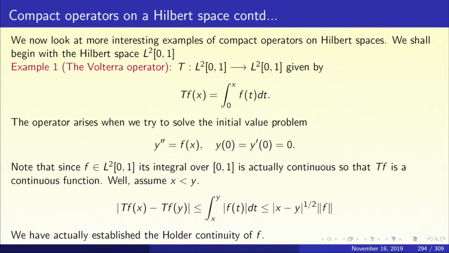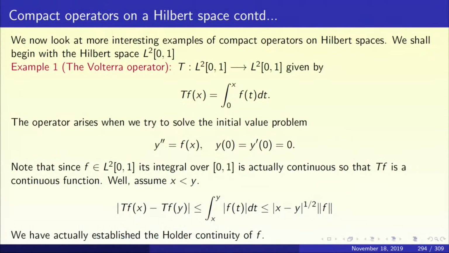Now we must look at examples of compact operators. So our Hilbert space will be L2 of 0, 1. The first example that we shall look at is the Volterra operator. The Volterra operator is a very interesting operator, and we shall look at it over L2 of 0, 1. T from L2 of 0, 1 to L2 of 0, 1 given by Tf of x equal to integral from 0 to x of f(t) dt. Now remember, if a function is in L2 of 0, 1, it is automatically in L1 of 0, 1. And if a function is in L1, the integral of that function is going to be continuous.